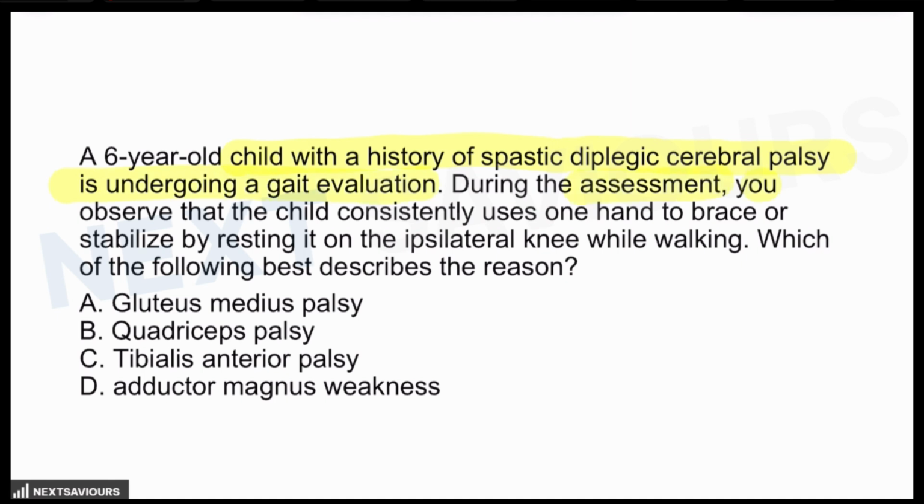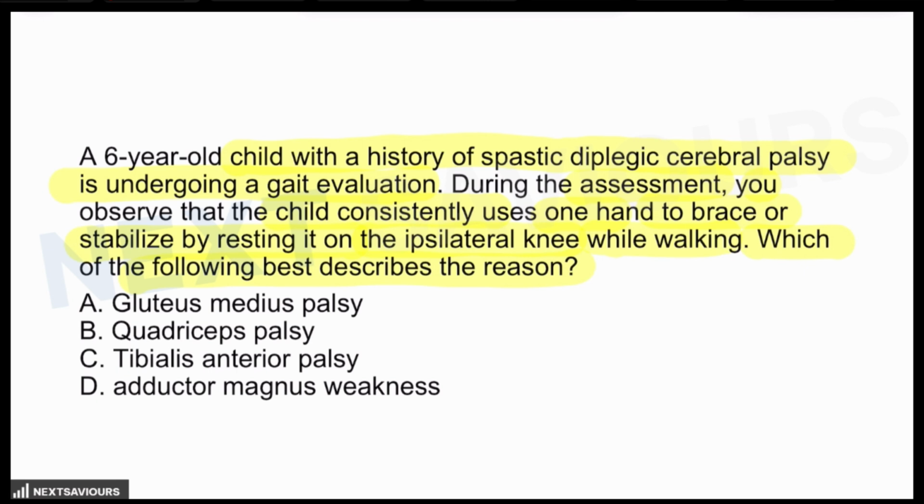Now during the assessment, you observe the child is consistently using one hand to brace or stabilize by resting it on the ipsilateral knee while walking. That means he uses it to stabilize the knee joint by holding it in extension while performing the stance on that particular limb. So which of the following best describes the reason?